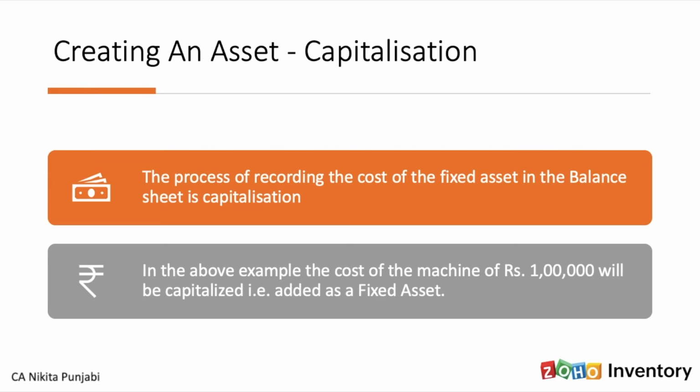So whatever cost you're incurring on that asset to ensure that it starts working, to use that asset over its useful life, can all be capitalized in the books of accounts. So even if you're incurring some transport cost to get the asset delivered, you can add that to your cost. Even if you're incurring some kind of an installation cost, it can be added to the cost.